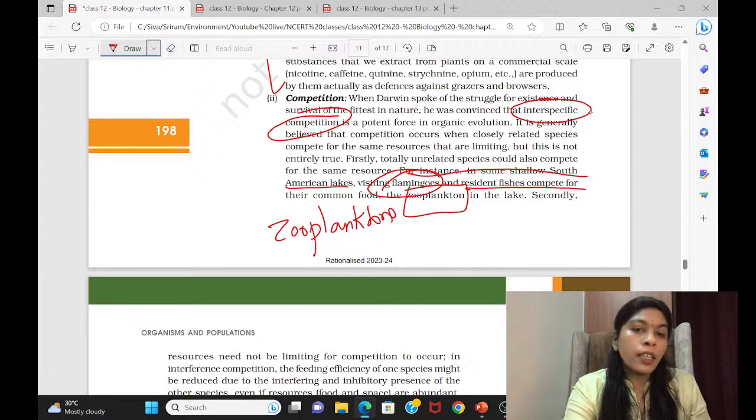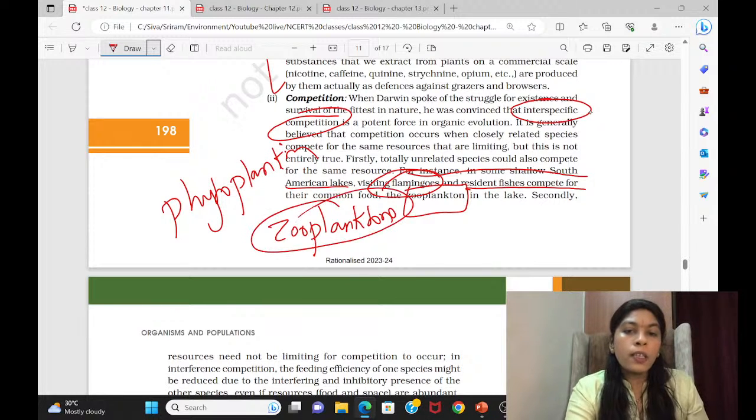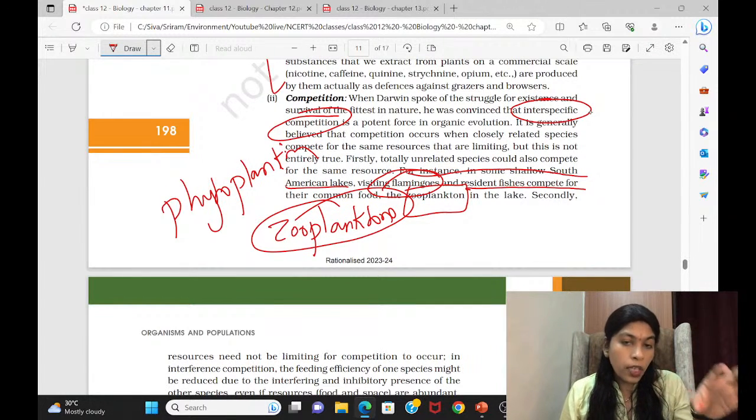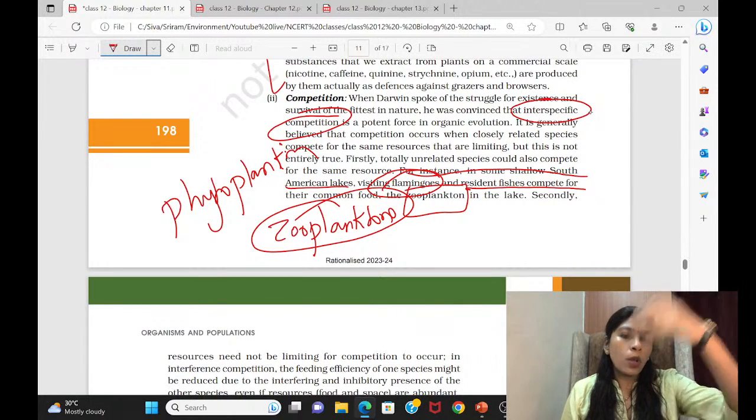If it is phytoplankton, it is a plant, a producer of the marine body. But zooplanktons are the small microorganisms. So the fishes belonging to that particular lake feed on it, and flamingos which come from a different place also feed on it.